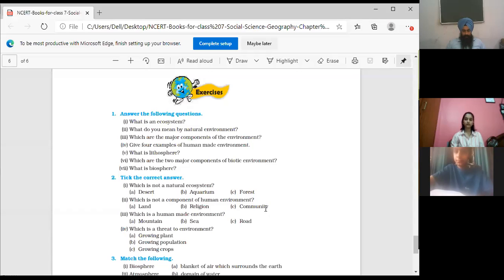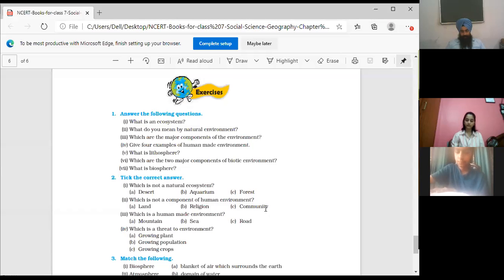What is a biosphere? A narrow zone between land, air, and water is known as biosphere. With the diagram. A narrow zone that lies in between land, air, and water is known as biosphere.